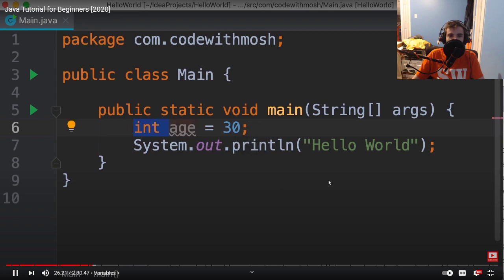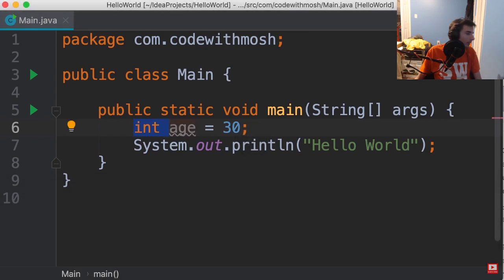Int, or integer, is the type of this variable. So in this variable, we can only store integers, which are whole numbers, like 1, 2, 3, 4, numbers that don't have a decimal point. Now in Java, we have several different types. I'm going to talk about them in the next tutorial. So first, we specify the type of our variable. Then we give it a name or a label.